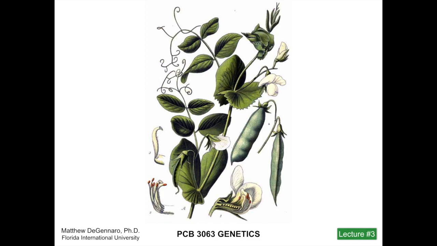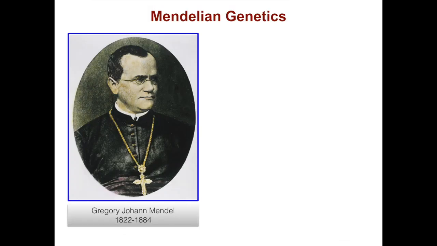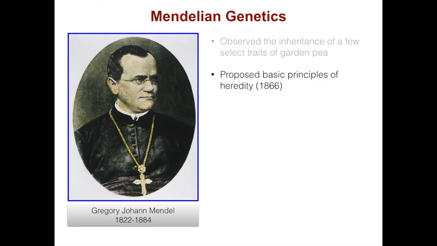Today, we're going to talk about the basic principles of heredity, and we're going to be focusing on Mendelian genetics. Here is the garden pea that was so useful to Mendel. Mendel lived from 1822 to 1884. He observed the inheritance of a few select traits of the garden pea. Using his observations, he proposed the basic principles of heredity in 1866. He is known throughout the world as the founder of genetics.